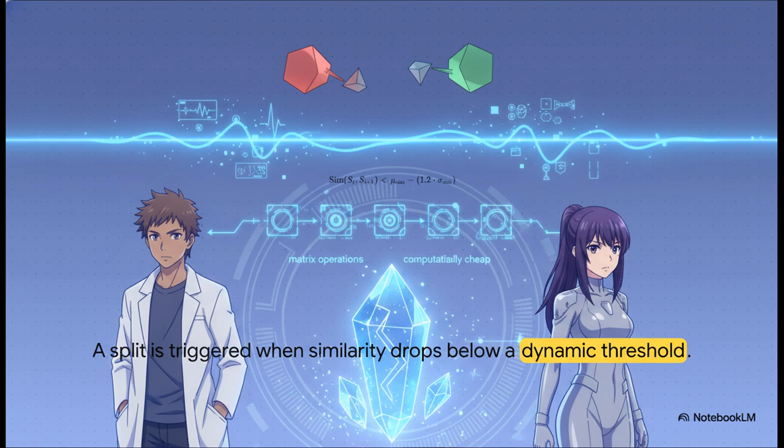It actually adapts to the document itself, based on its own average similarity and standard deviation. This makes the whole process incredibly robust and, most importantly, computationally cheap. You're basically replacing expensive AI reasoning with fast, efficient math.